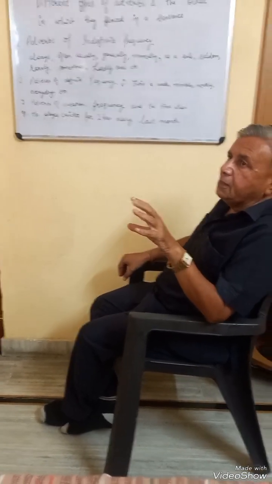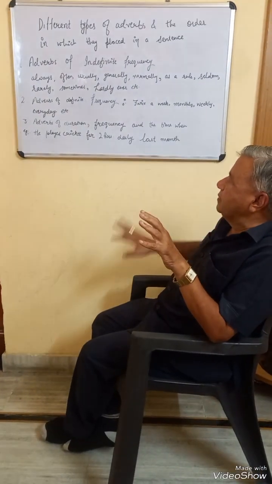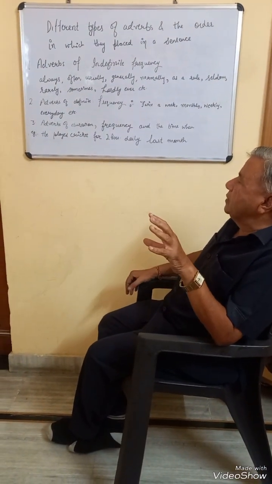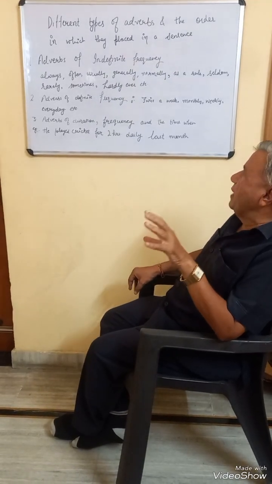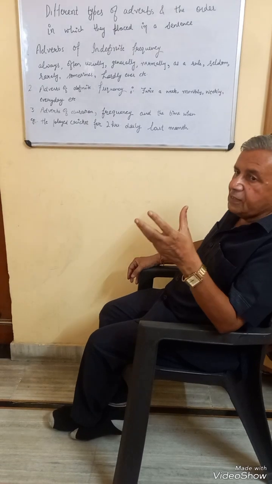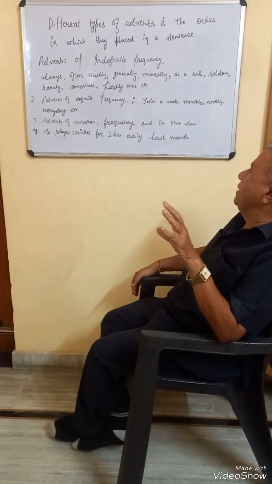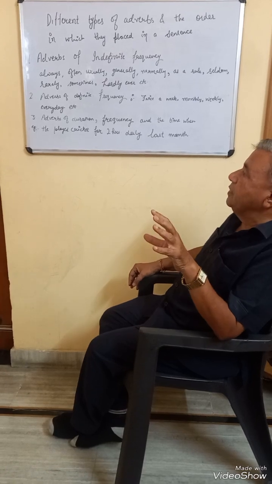The adverbs denoting the time when. So in this given sentence, for 2 hours is the adverb of duration. And then we have placed daily, which is the adverb of frequency. And then we have used last month, which answers the question when.